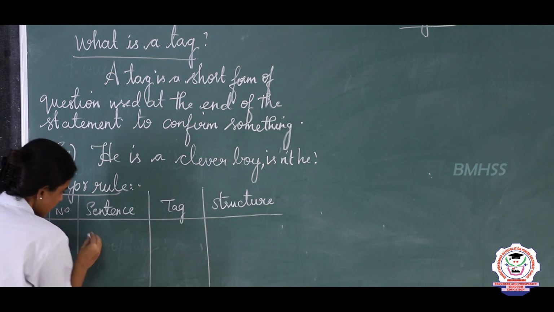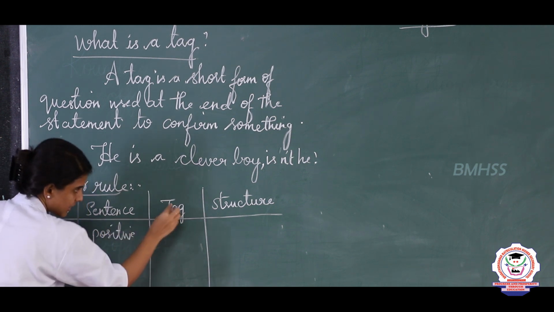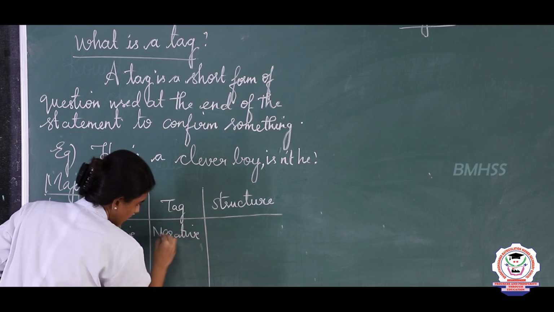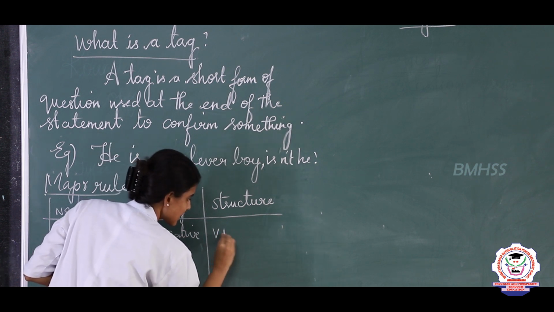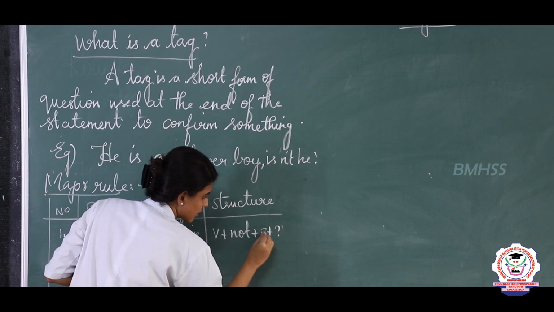So now, first one is, if the sentence is in positive, the tag should be in negative. And the structure to make a negative tag is verb plus not plus subject plus question mark.